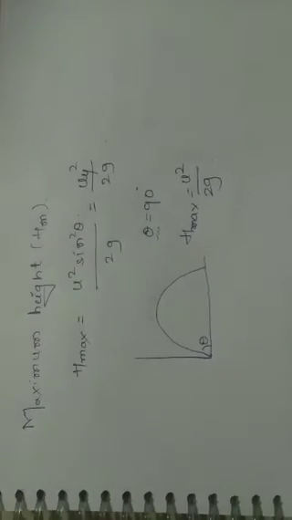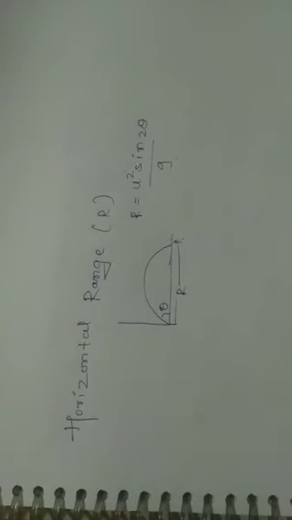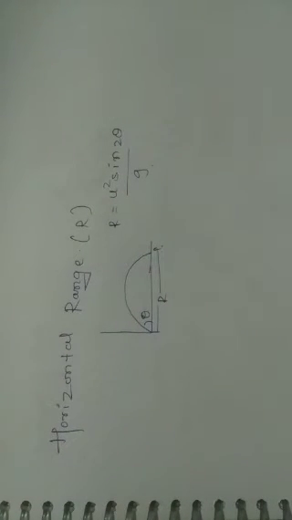You already know that for maximum height, the angle of projection is 90 degrees. When the angle of projection is 90 degrees, we get maximum height. But we want to calculate the horizontal range. So what about the angle of projection? If the angle of projection is 45 degrees, then we get